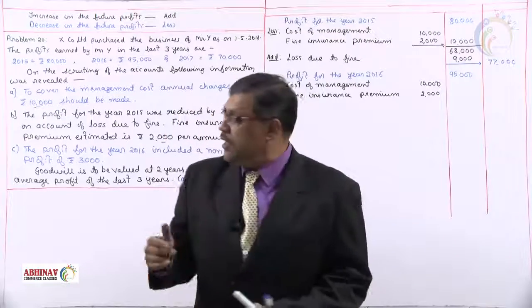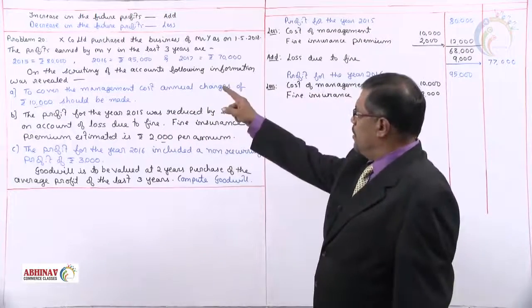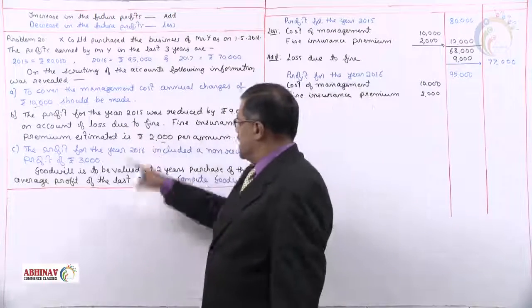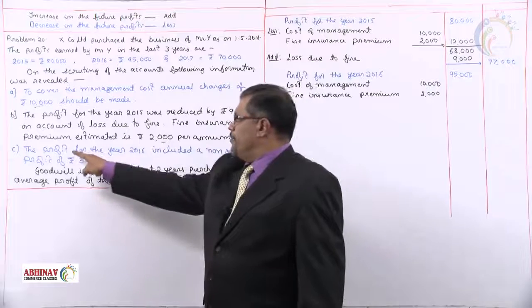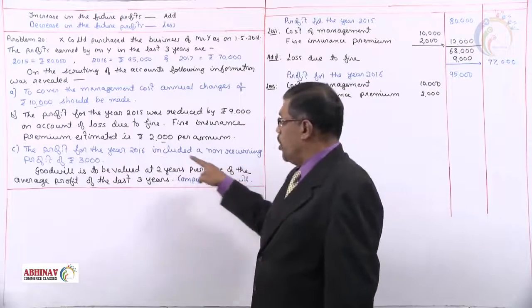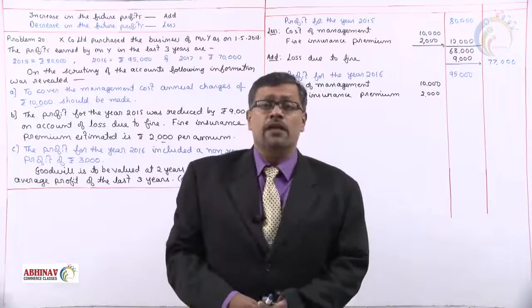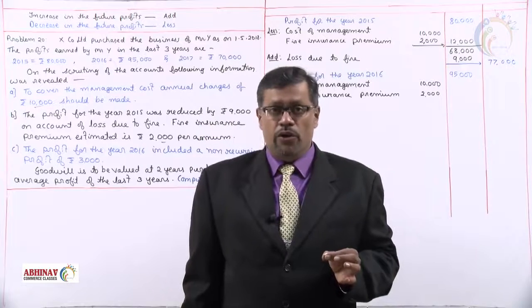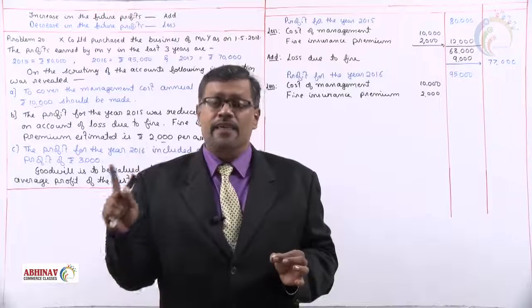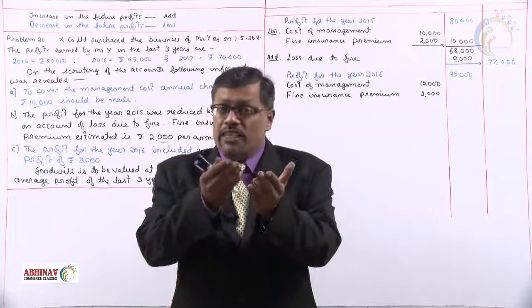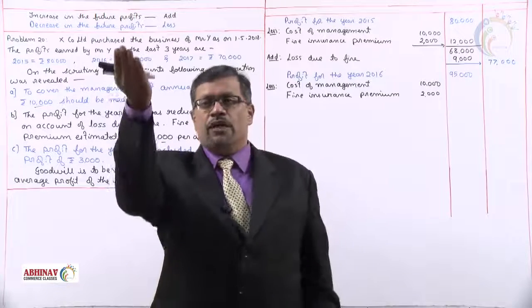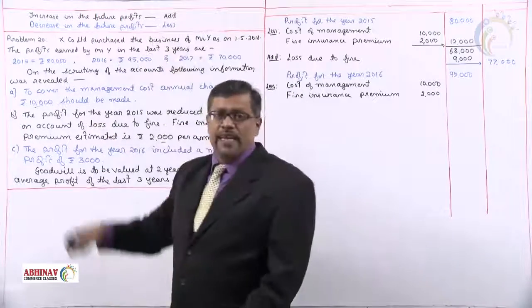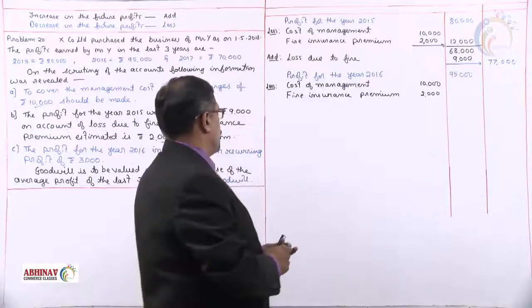Before we total in the outer column, let us check: is there any other adjustment for the year 2016? Yes. The profit for the year 16 included a non-recurring profit. Non-recurring profit means the profit which is earned only in this year. We are not going to receive that profit again in the next year. So when you don't receive the profit in the next year, the future profit will decrease. Decrease in the future profit will be deducted, so let us deduct it along with these two items.